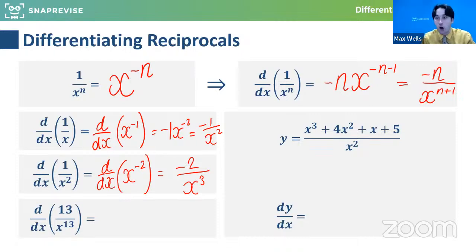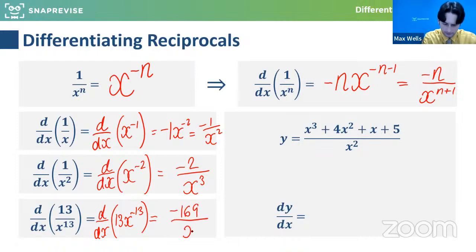So 13 over x to the 13, we've got to be careful here. I would rethink this, reimagine it as 13x to the minus 13. And what do we get here? I think, just check I'm right, minus 169 over x to the 14? Do we agree with that? Does that make sense to everyone? Yeah.